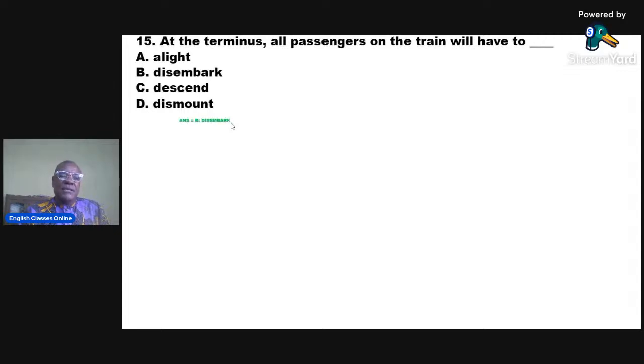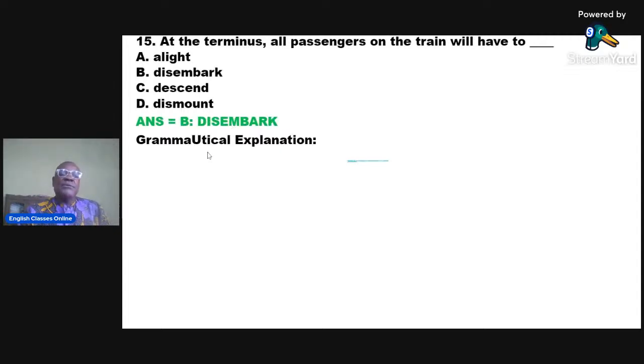Now, question number 15. At the terminus, all passengers on the train will have to dash. A, alight. B, disembark. C, descend. And D, dismount. The correct option is B, disembark. Now, what is the grammatical explanation?